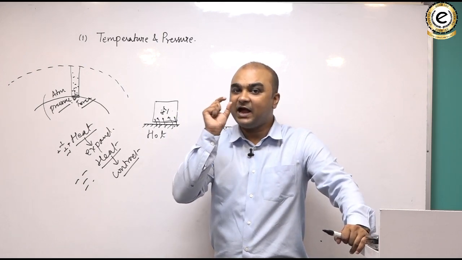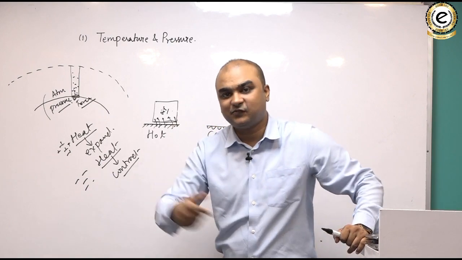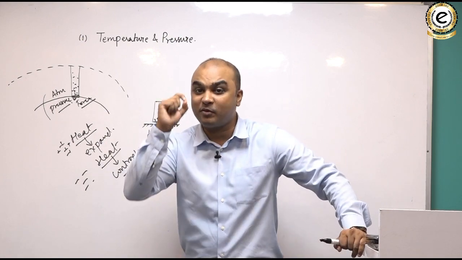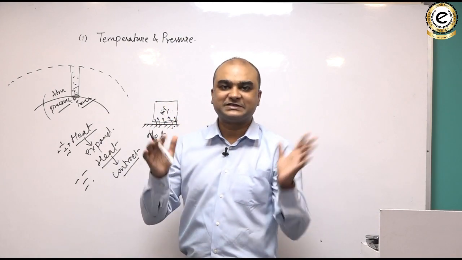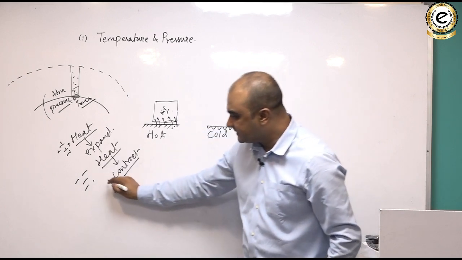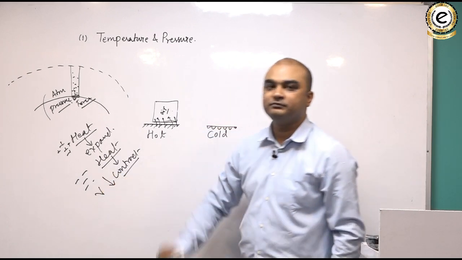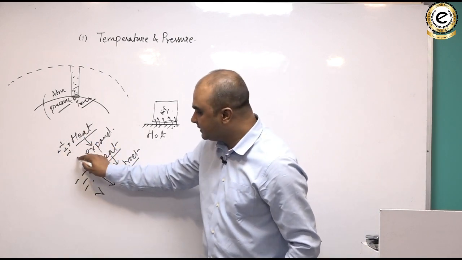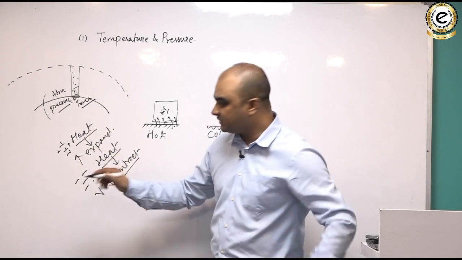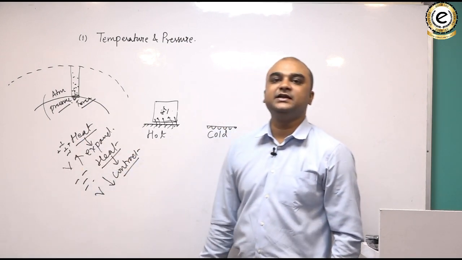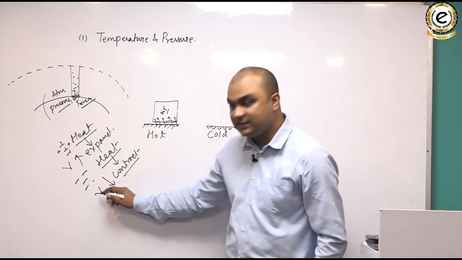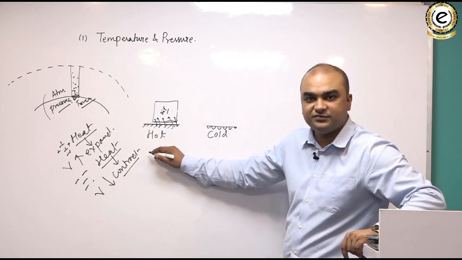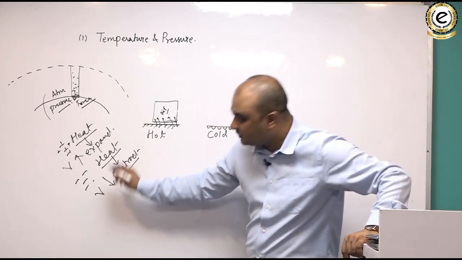Whereas if you keep an iron nail in ice for a long period of time, and then if you pick it and if you measure it very appropriately with the help of most sophisticated instruments, you will find there is a reduction in its volume. तो एक चीज तो हम ये मान सकते हैं that whenever there is application of heat, there is expansion of the object and there is increase in volume. Whereas whenever there is subtraction of heat, there is contraction in the object and thereby a reduction in volume.